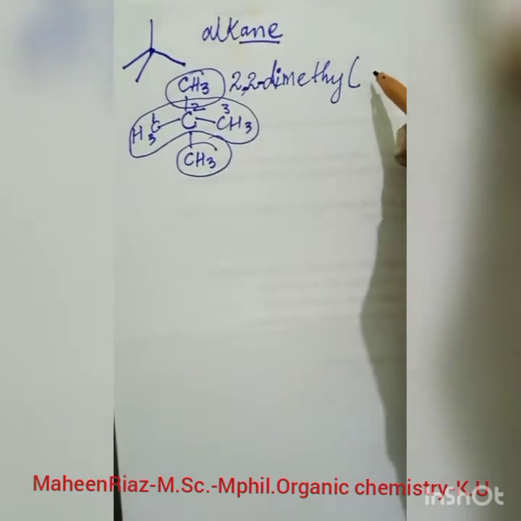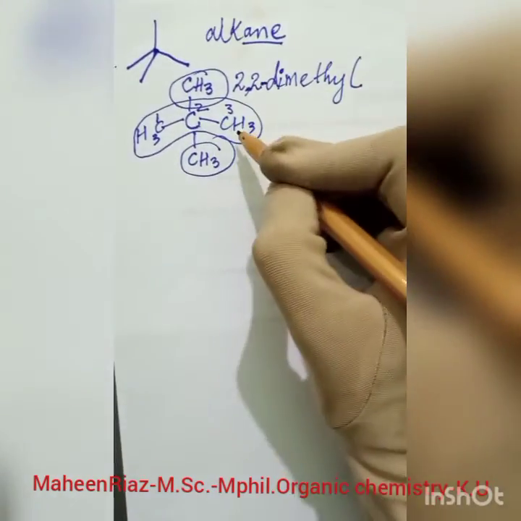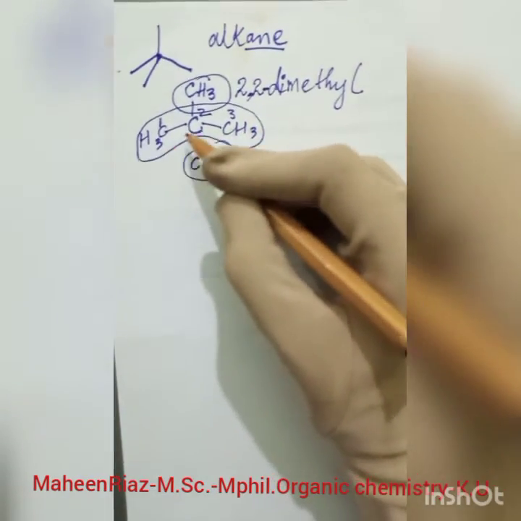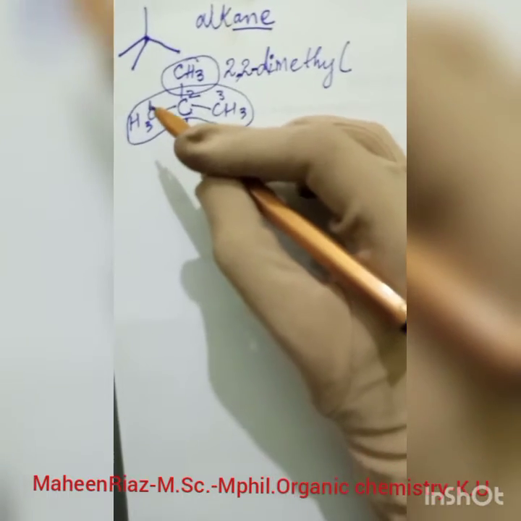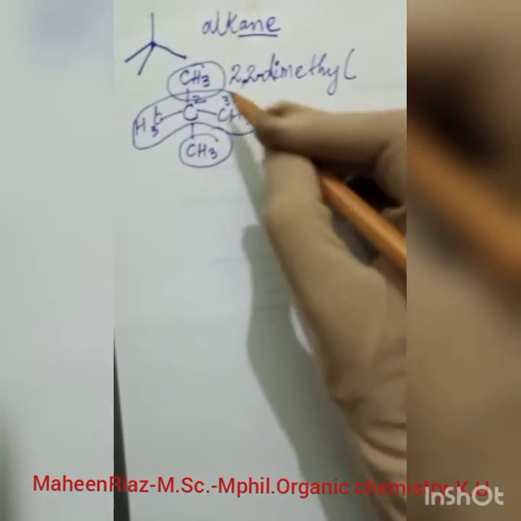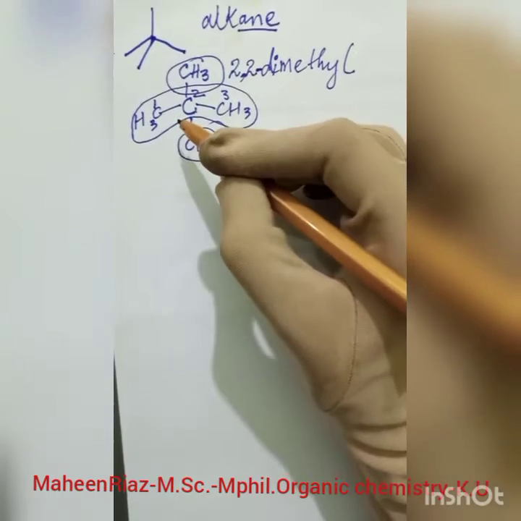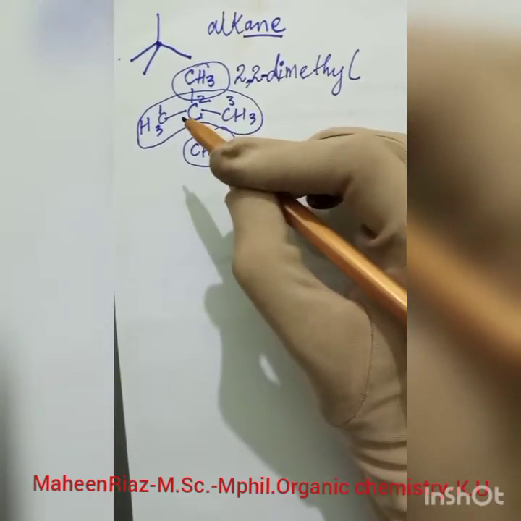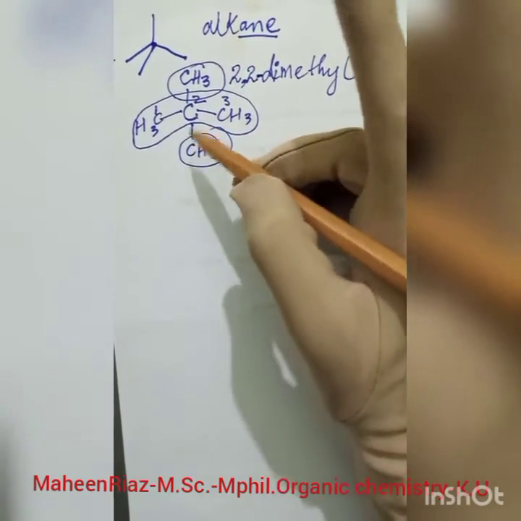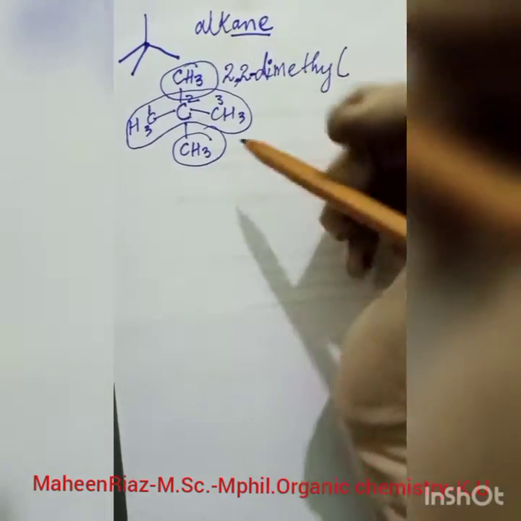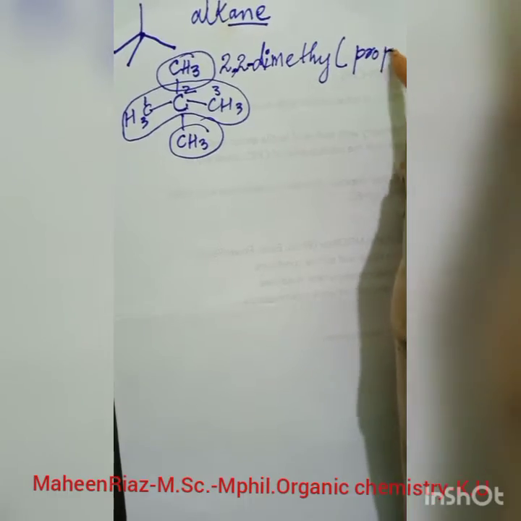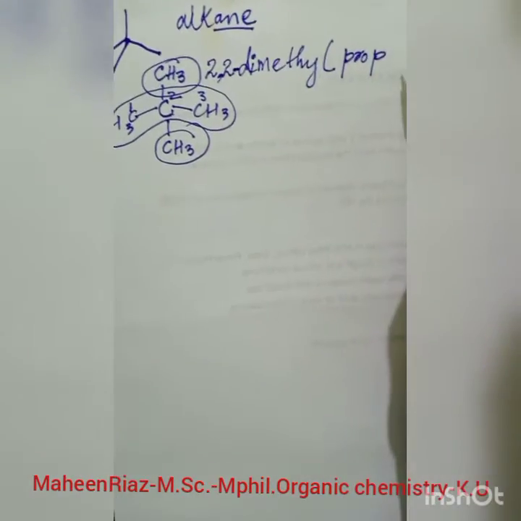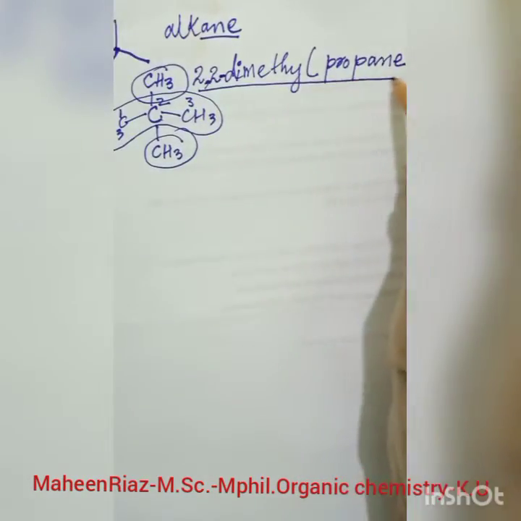Now it's not the complete name. I must write the complete name, and the complete name is by predicting the name of the alkane. What is the basic name of the alkane here? We have selected our chain, and our chain has a total of 3 carbons in it, and 3 carbons means prop. One is meth, 2 is eth, and 3 is prop. So I will write prop without a space, and it's an alkane, so I will add ane here. So it is the complete name of our molecule.